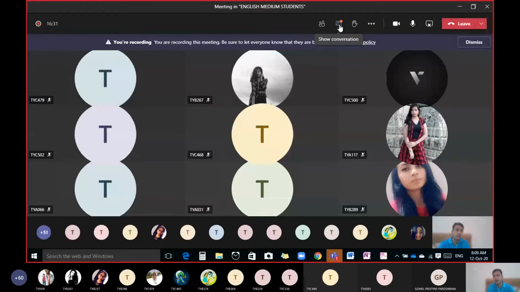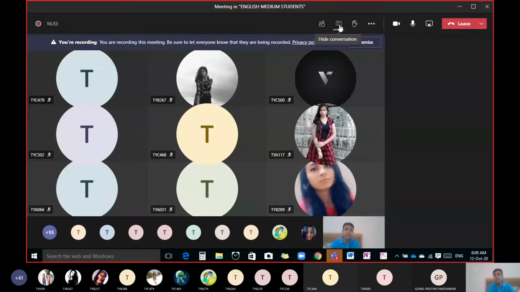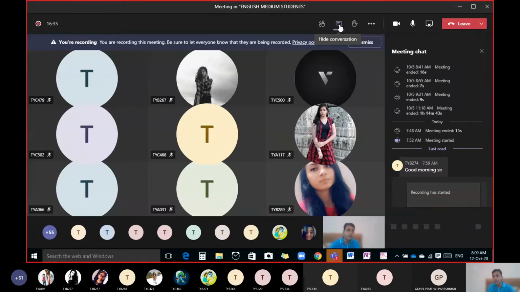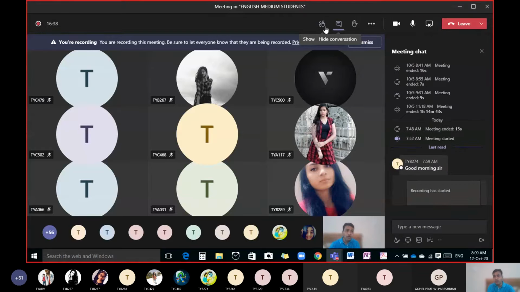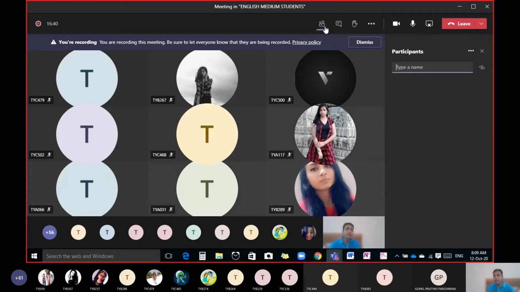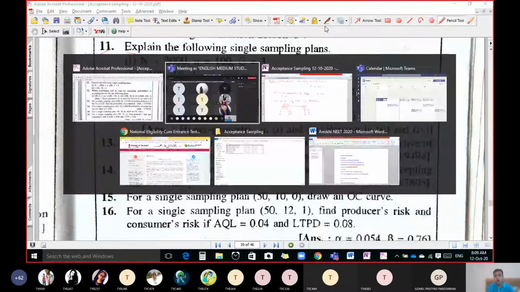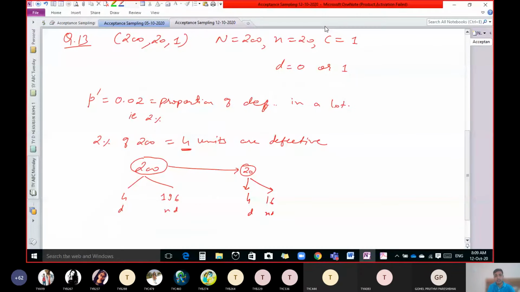Yes, sir. Okay, yes, so there is a chance. What type of chance? Out of that 20 units, maybe all defective units of this 200, that means all 4 defectives are there in our sample.